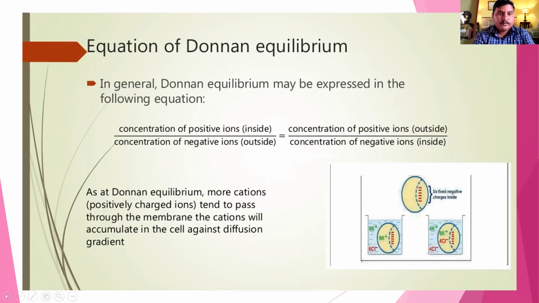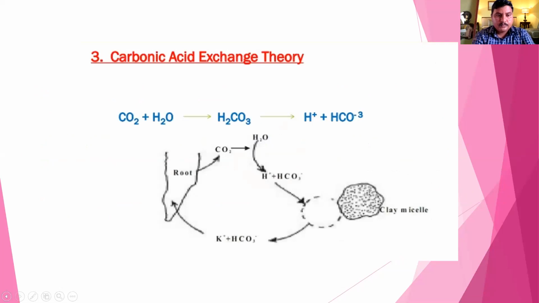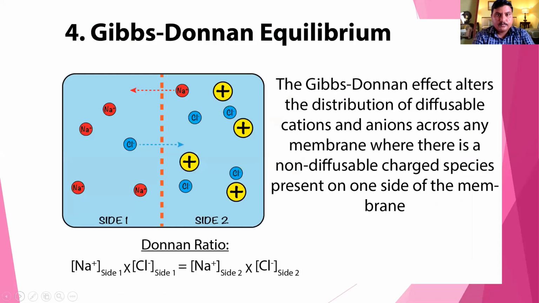Here, sodium goes from side 1 to side 2, because of the negative charge on the inner side of the membrane and sodium has a positive charge. Therefore, it is attracted to the negative charge. So sodium moves from the outside to the inner side of the cell.